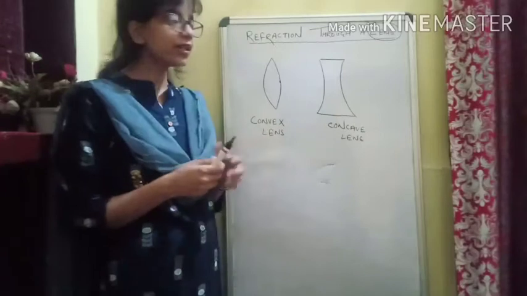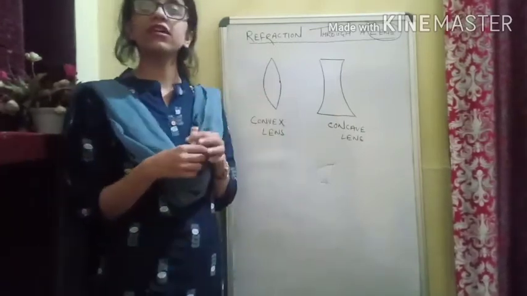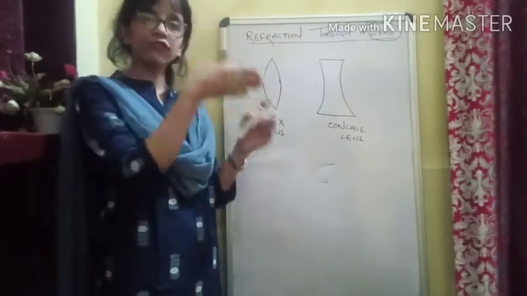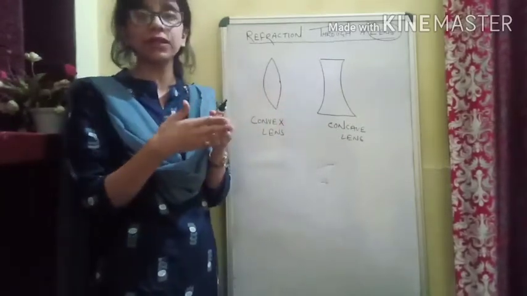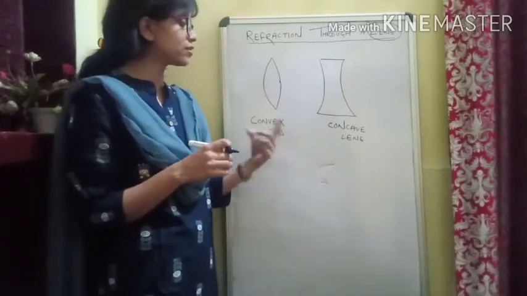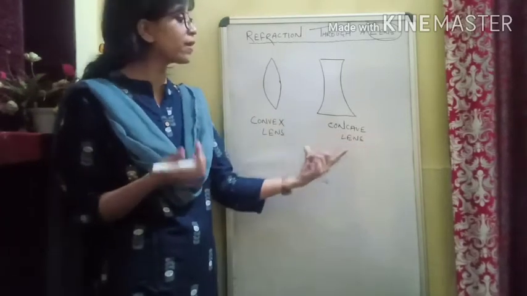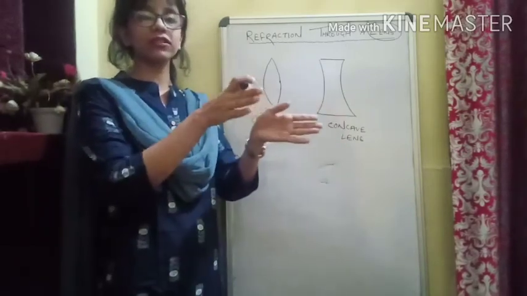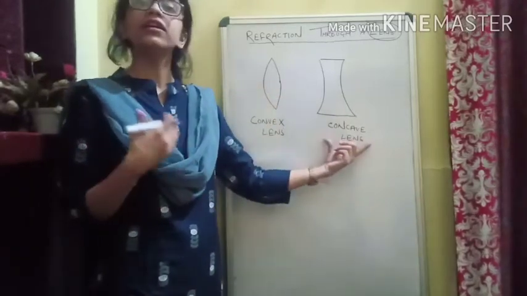Second thing: not only are their shapes different, but convex lenses are also known as converging lenses. That means whenever a light beam passes through it, it always converges the rays, and that's how it is known as a converging lens. Concave lens, whenever a light beam falls on it, always diverges after refraction, and that's how it is also known as a diverging lens.